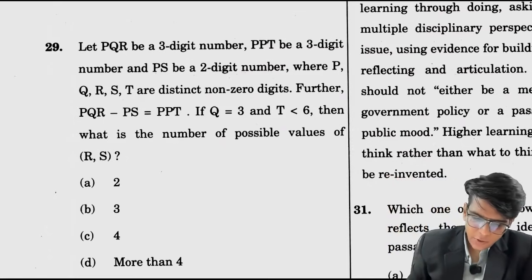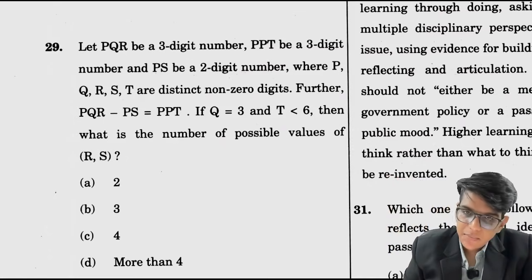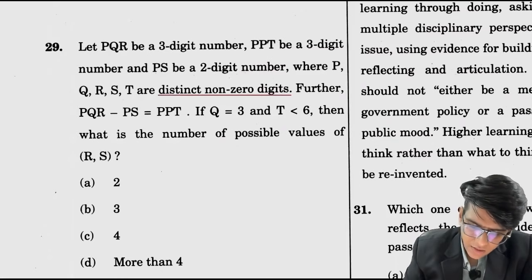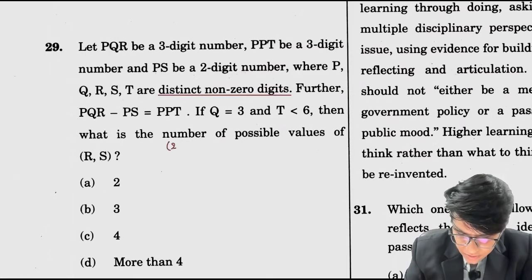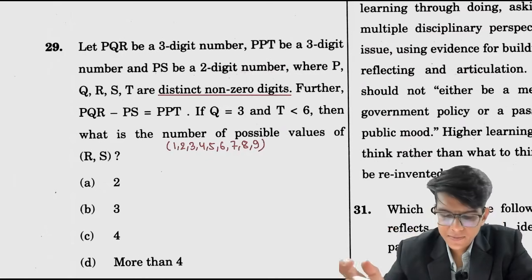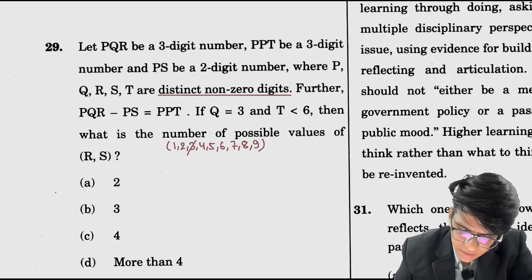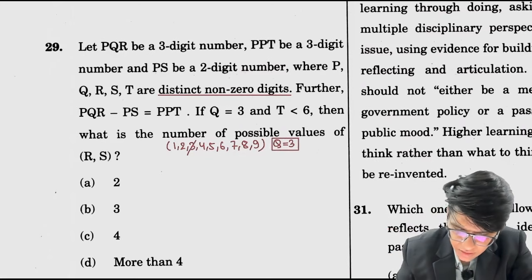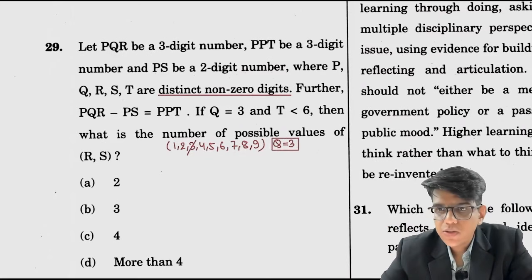Now what is given to you? PQR is a 3-digit number, PPT is a 3-digit number, PSB a 2-digit number, where PQRST are distinct non-zero digits. Non-zero digits क्या क्या होती हैं भाई साहब? 1 2 3 4 5 6 7 8 and 9. These are non-zero distinct digits. Now यहाँ पे 3 is gone. ठीक है, Q equals to 3 आपको पहले से they have given that Q equals to 3 है.